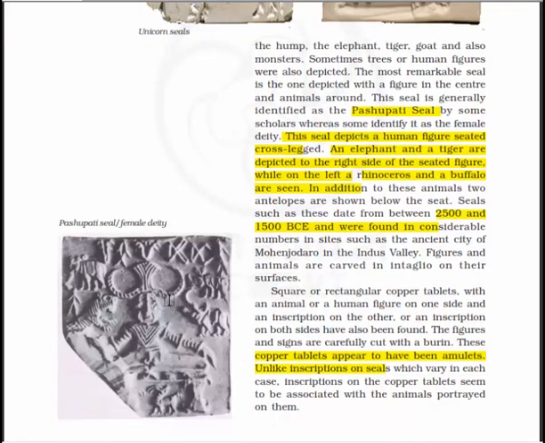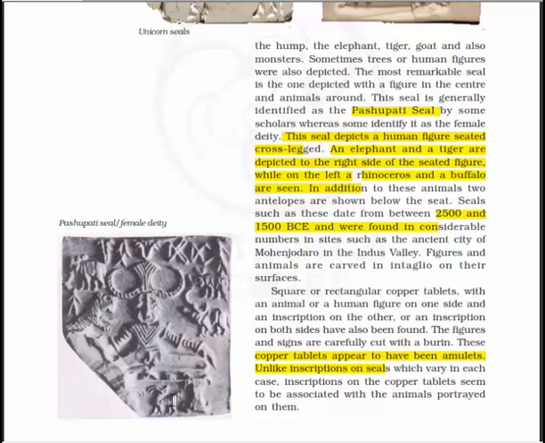This seal depicts a human figure seated cross-legged, and an elephant and a tiger are depicted on the right side of the seated figure, while on the left side a rhinoceros and a buffalo are seen. In addition to these animals, two antelopes are shown below the seat.